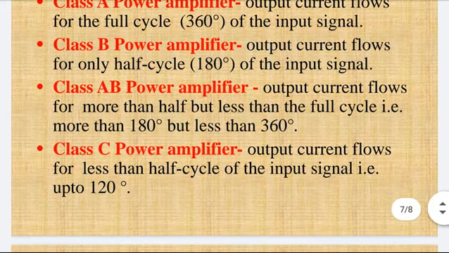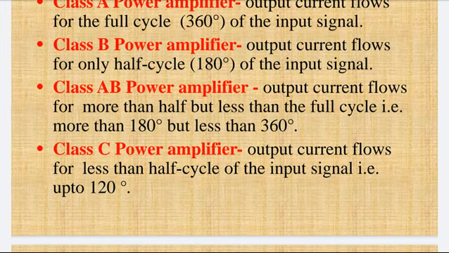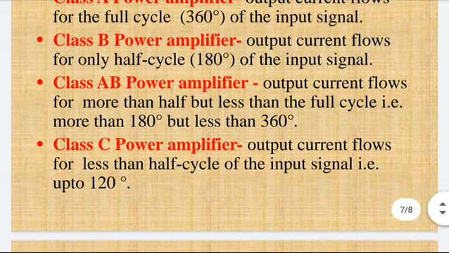In Class C power amplifier, the output current flows for less than half cycle of the input signal, that is up to 120-degree only. So this is about the amplifier and its classification.